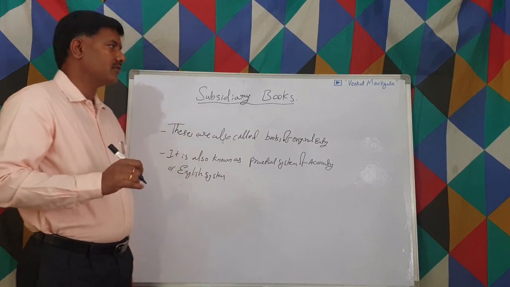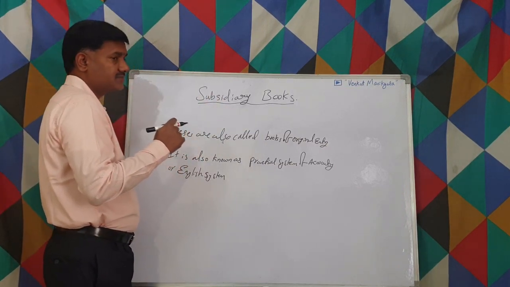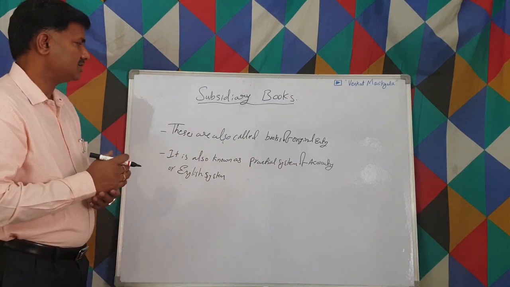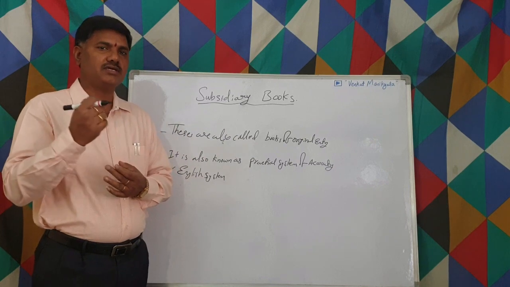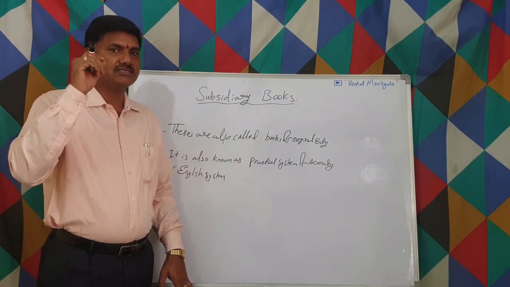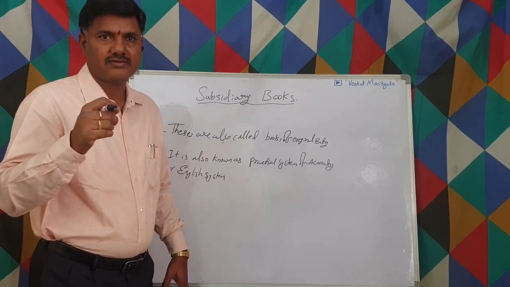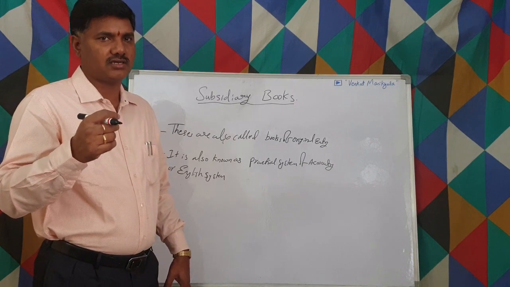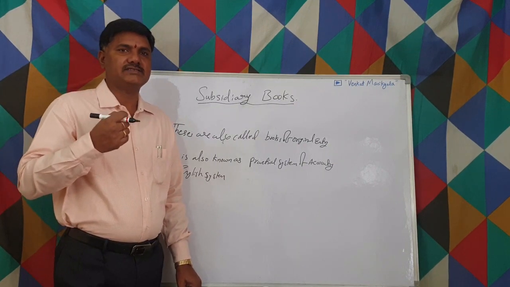In this video, we are going to discuss the subsidiary books. The subsidiary books are also called books of original entry. Generally, we make entries in the general book, that is, whatever transactions take place day to day, we write in chronological order, day wise.